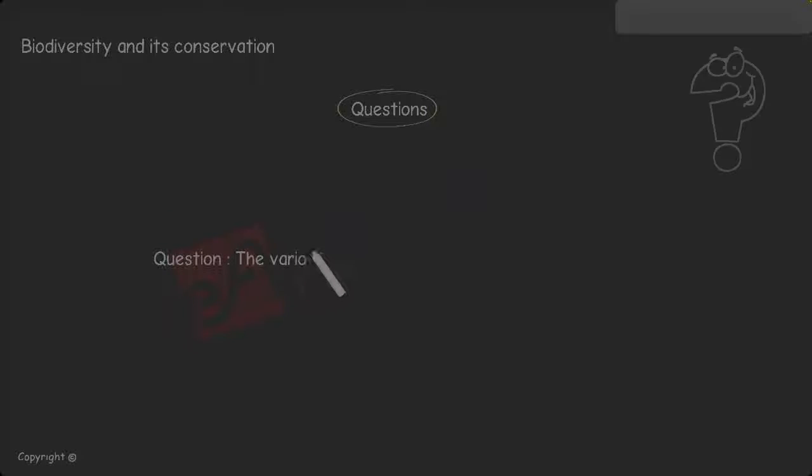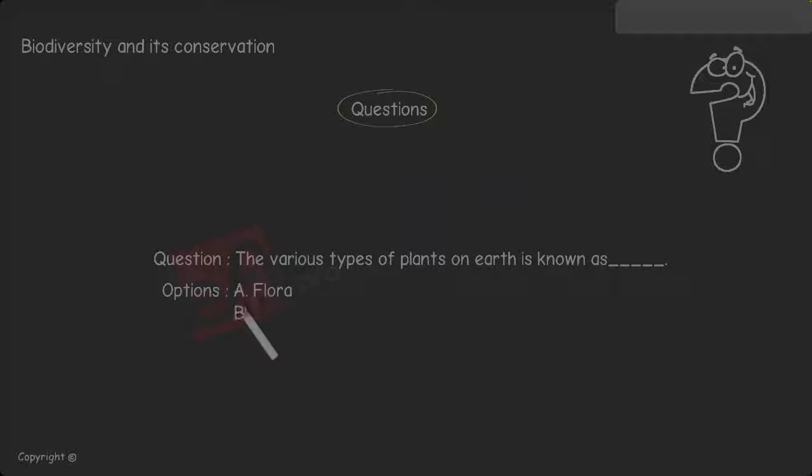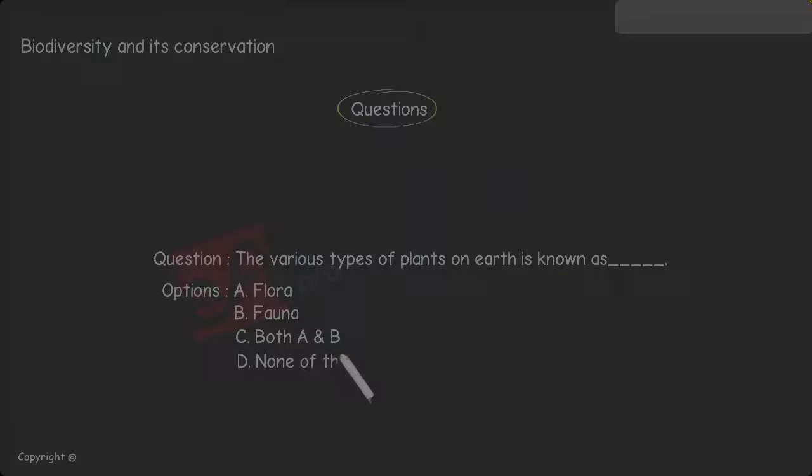Question: The various types of plants on Earth are known as, the options are A. Flora, B. Fauna, C. Both A and B, and D. None of the above. The answer is A. Flora.